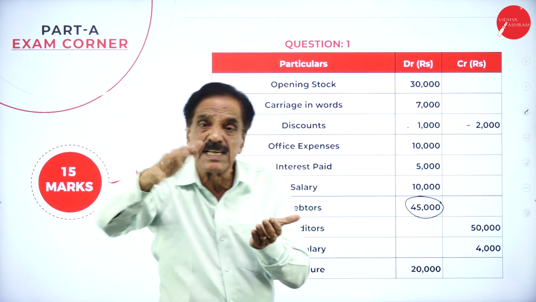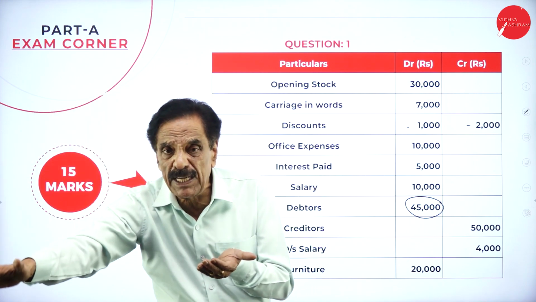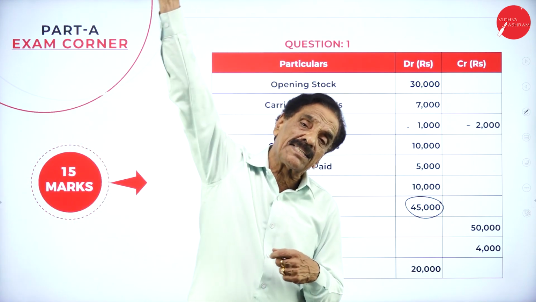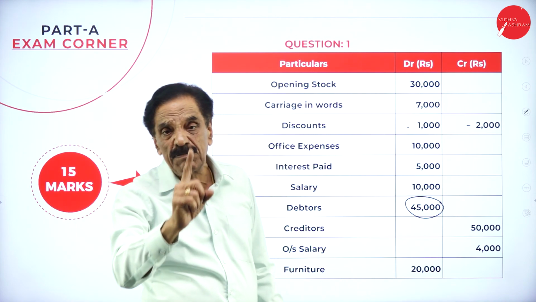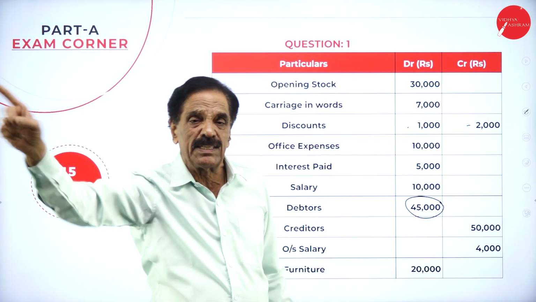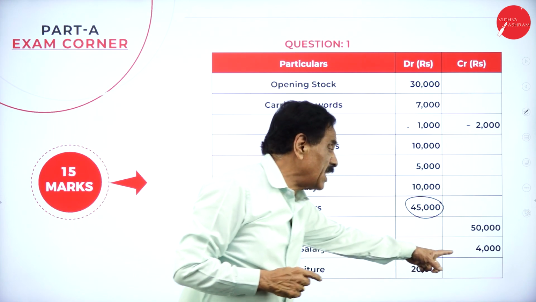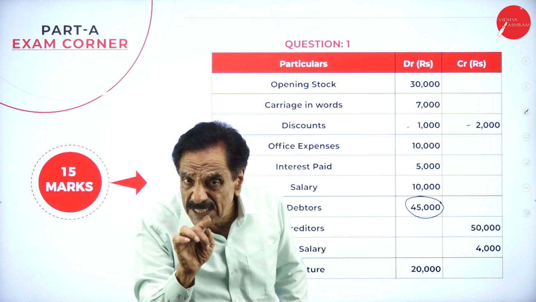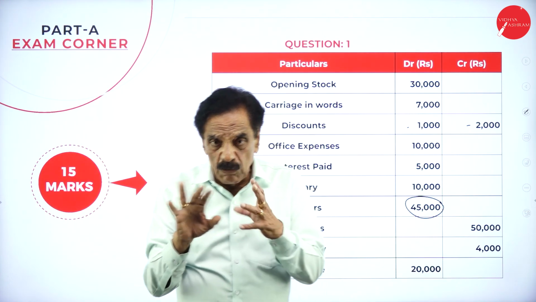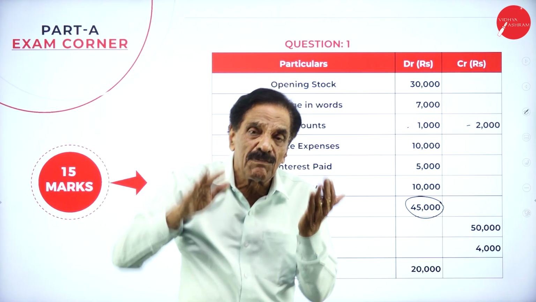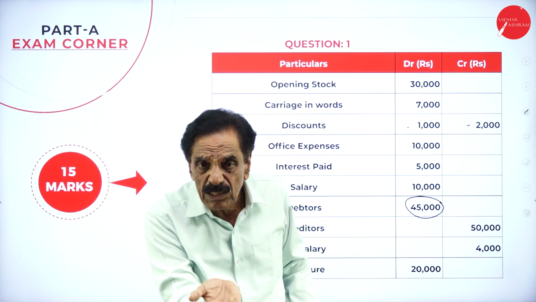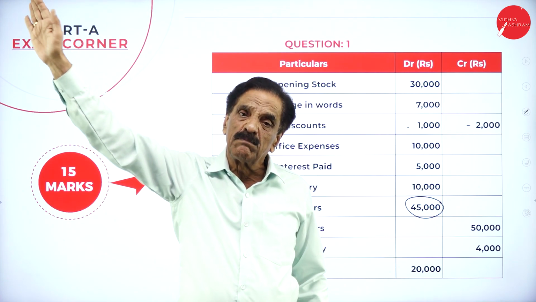Salary prepaid, deduct from the salary. Rent prepaid, deduct from the rent, then asset side of the balance sheet. If it comes in the trial balance, directly it will come on the asset side of the balance sheet. Outstanding salary, directly liability side of the balance sheet. If it is in the adjustment, salary outstanding, add to salary, then liability side of the balance sheet. If the wages outstanding is there, add to wages, then liability side of the balance sheet.